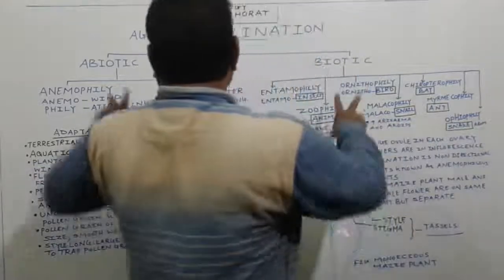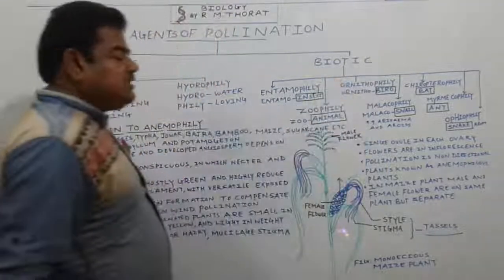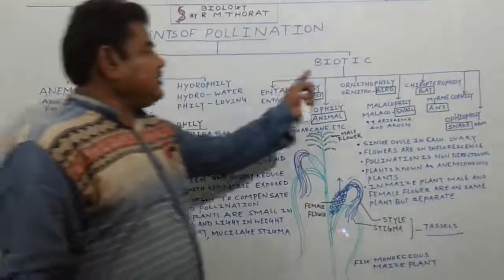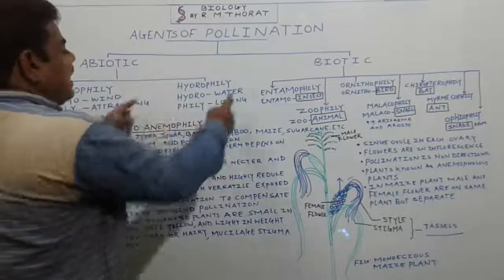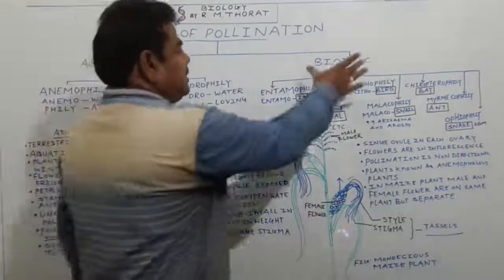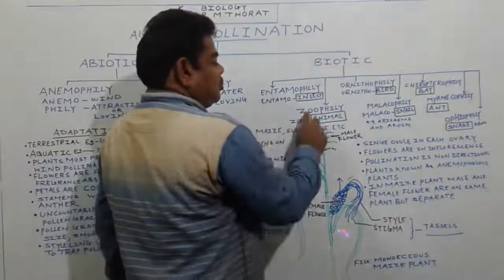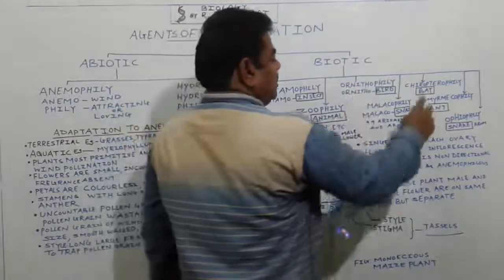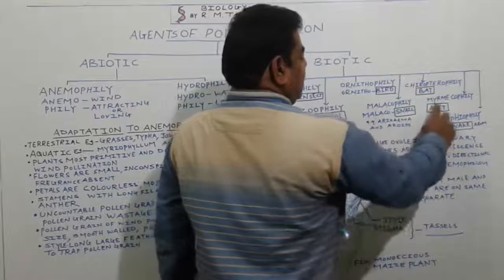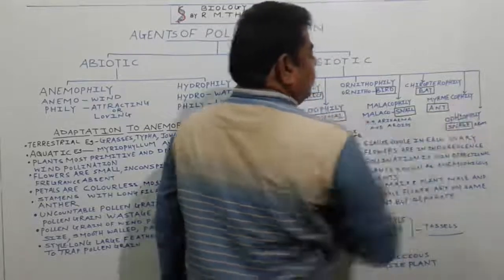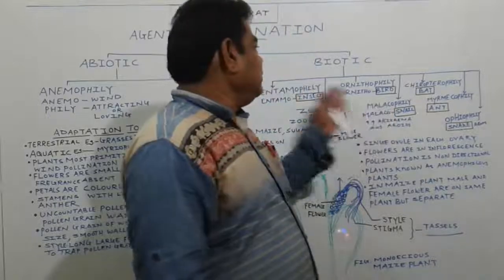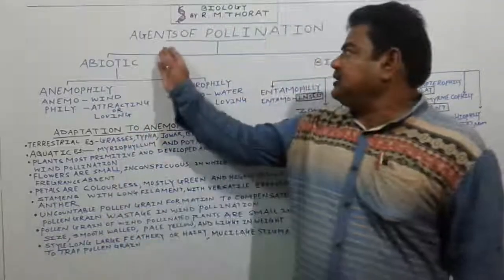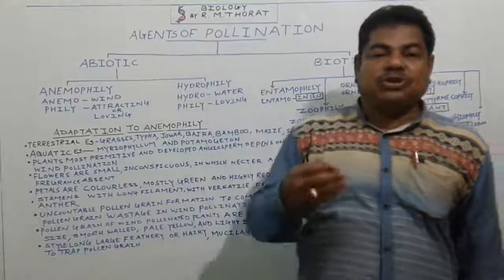So there are two types of agents or agencies. One is the abiotic agent and the second is the biotic agent. In the case of abiotic agents, there are anemophily and hydrophily. In the case of biotic agents, there are entomophily, zoophily, ornithophily, chiropterophily, malacophily, myrmecophily and ophiophily. These are the types of biotic and abiotic agents or agencies which help in the process of pollination.